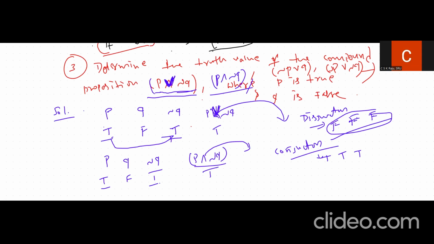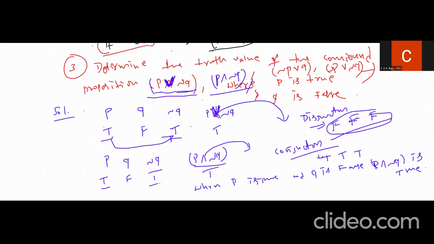That means in theory we can write: when P is true and Q is false, then P disjunction negation Q is true. Similarly, we can derive other problems.